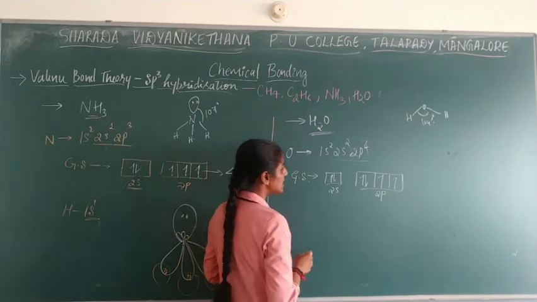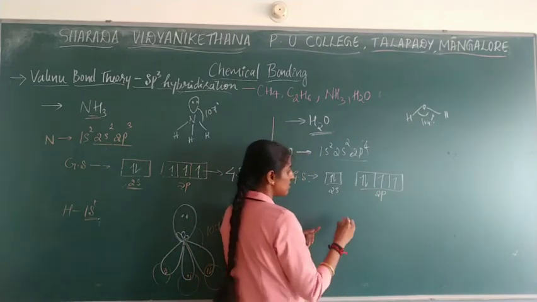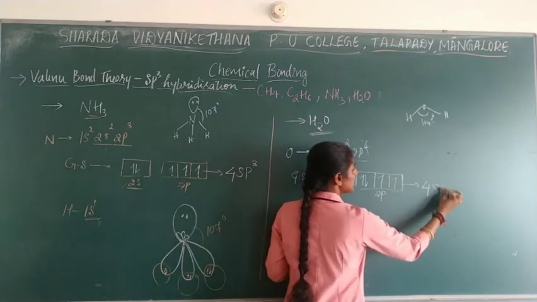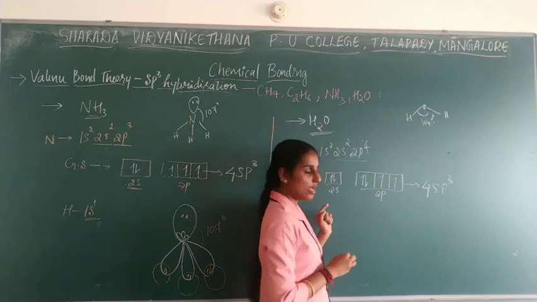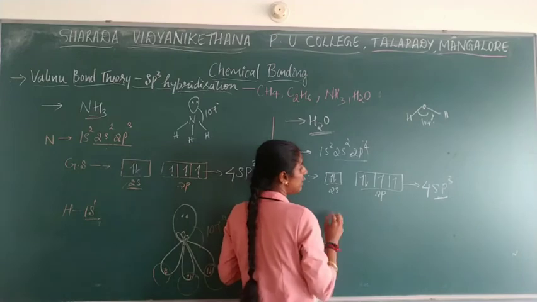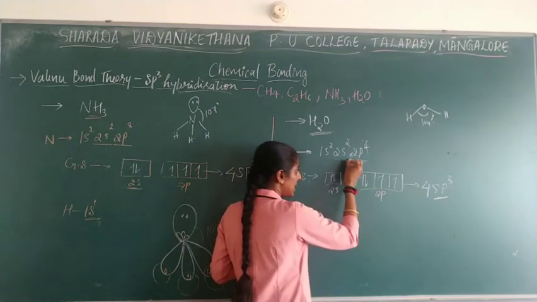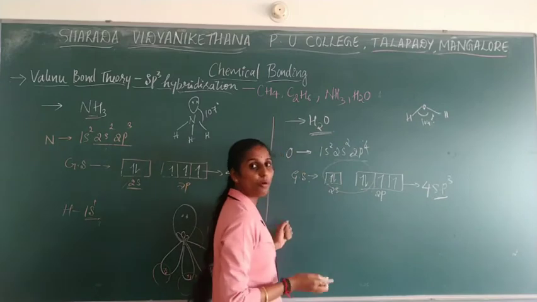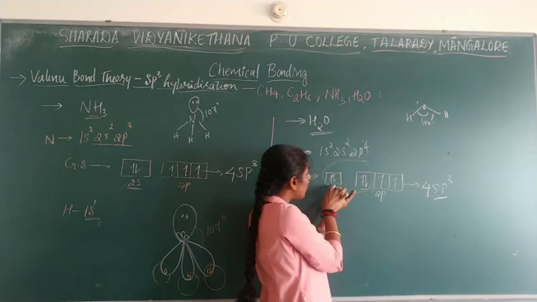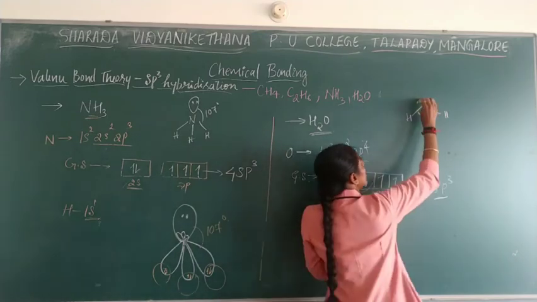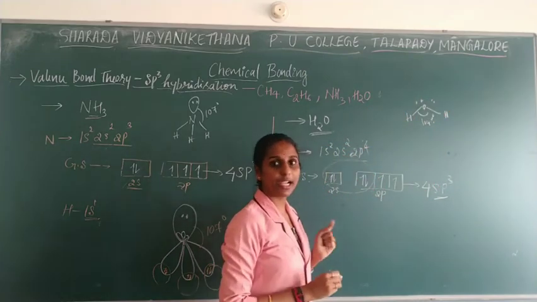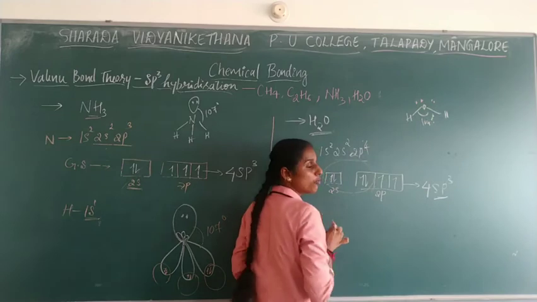And if you consider the hybridization which is possible with these 1, 2, 3, 4, the s as well as p3 orbitals are filled, so sp3 hybridization can be seen. But when you draw the orbital diagram, you can observe something: these two will never go for bonding. For oxygen, whenever you are writing the structure, how many lone pairs? 1 lone pair, 2 lone pairs. So you are writing 2 lone pairs of electrons.